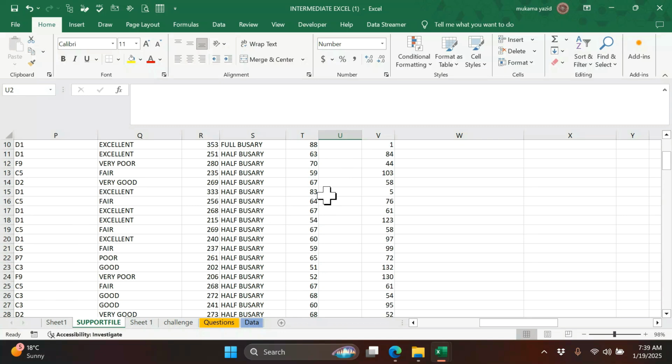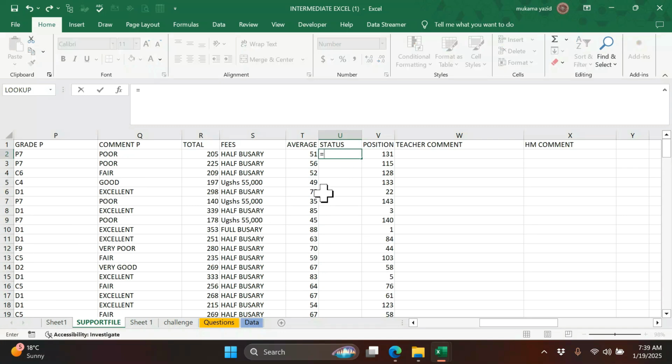We shall say equals sign IF someone is having an average which is above 50, comma, I would like Excel to give me promoted. I will write the word promoted.